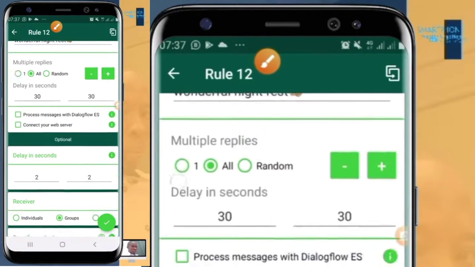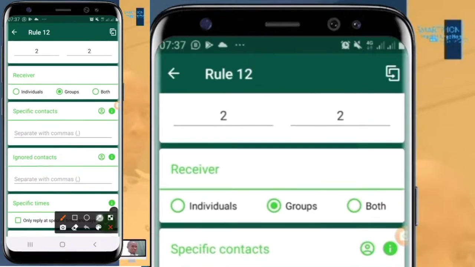Take note of this. Look at this. You see that I ticked on groups. I can decide to tick on individual, if I want those conversations to be between me and a particular person. But in this case, we are talking about teaching in groups, so that's why I've chosen groups. I can decide to tick on both if I want it to happen to both groups and individual, but as applied to this particular scenario, I only need it for group.